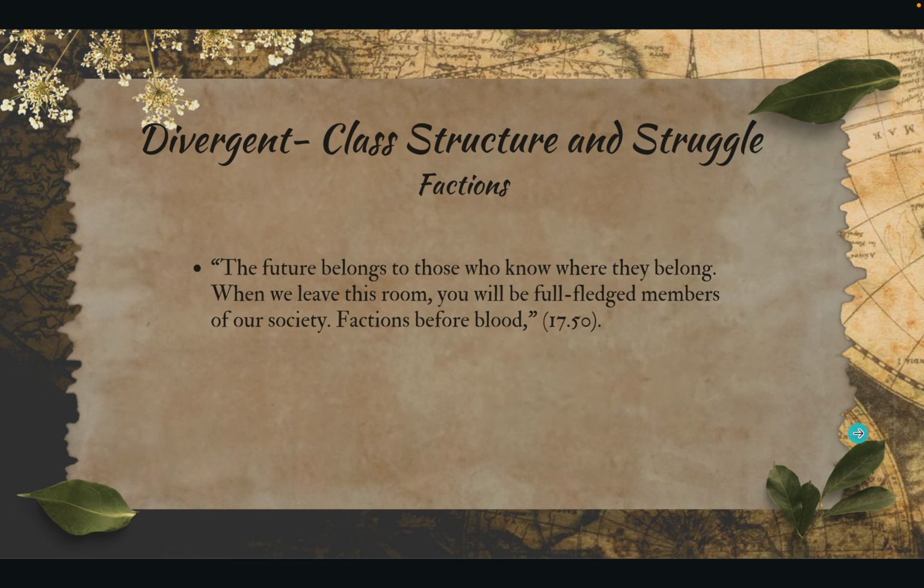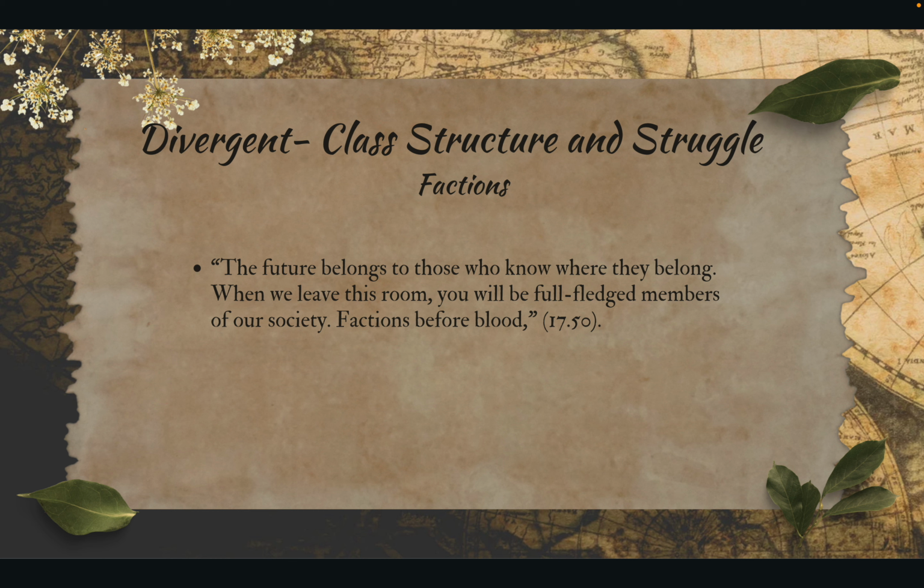Moving on to class structure and struggle, when Triss and her brother chose their new factions, they had to decide whether they belonged in Abnegation from their hometown or somewhere else. In the line, "The future belongs to those who know where they belong. When we leave this room, you will be fully fledged members of society. Factions before blood." And this is at 17 minutes and 50 seconds.